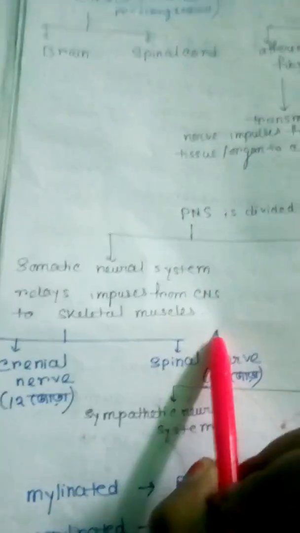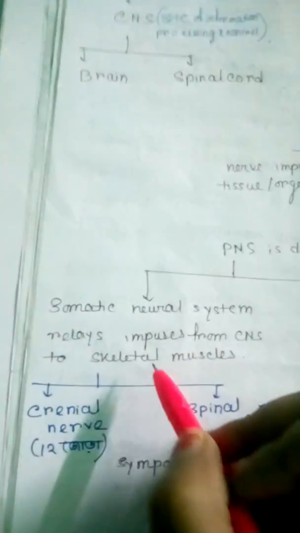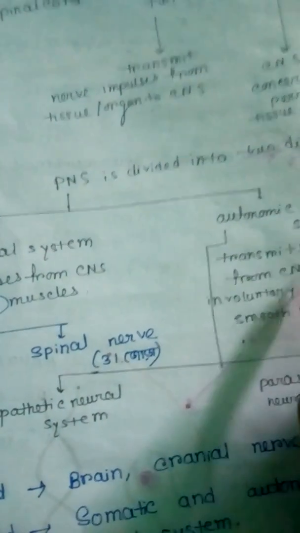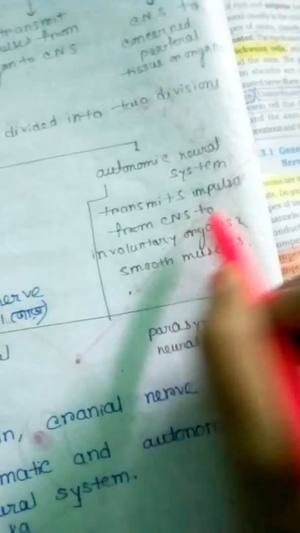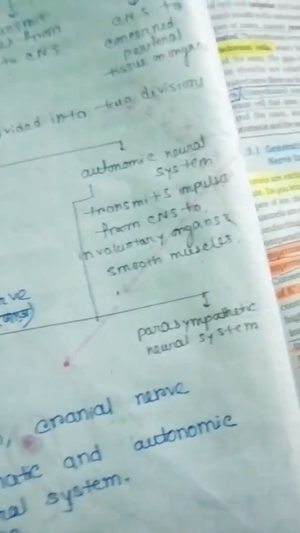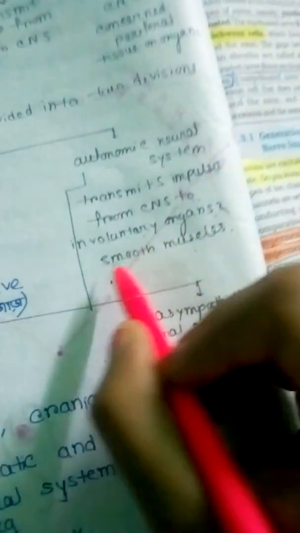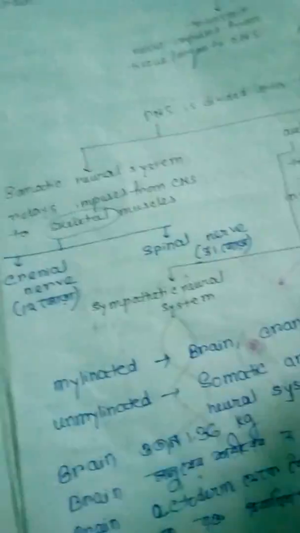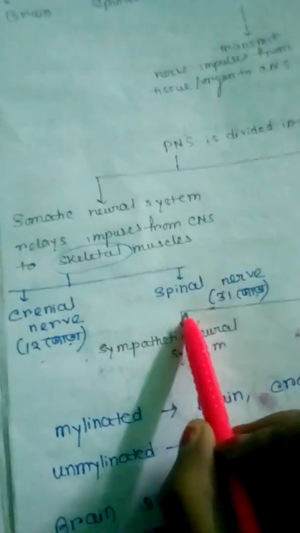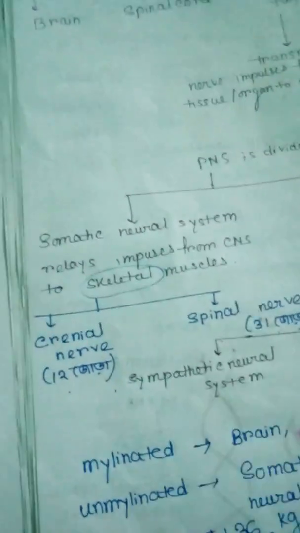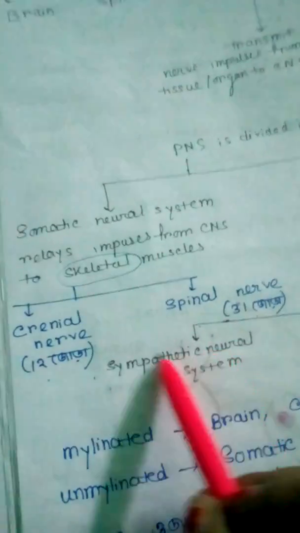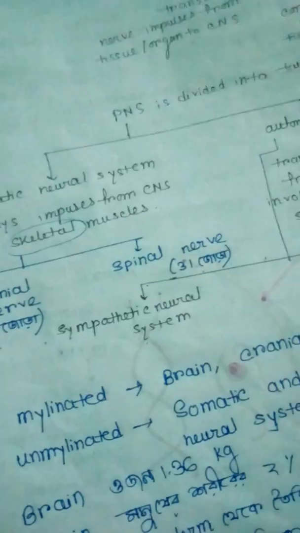The somatic neural system relays impulses from CNS to skeletal muscle. So a question comes from here: somatic neural system relays impulses from CNS to skeletal muscle, and autonomic nervous system transmits impulses from CNS to involuntary organs and smooth muscle. Both transmit impulses from CNS, but the location is different. Cranial nerve 12 pair, spinal nerve 31 pair. The autonomic system is further divided into sympathetic neural system and parasympathetic neural system.